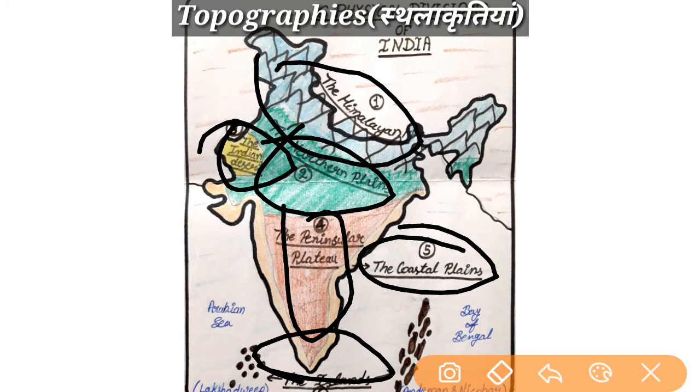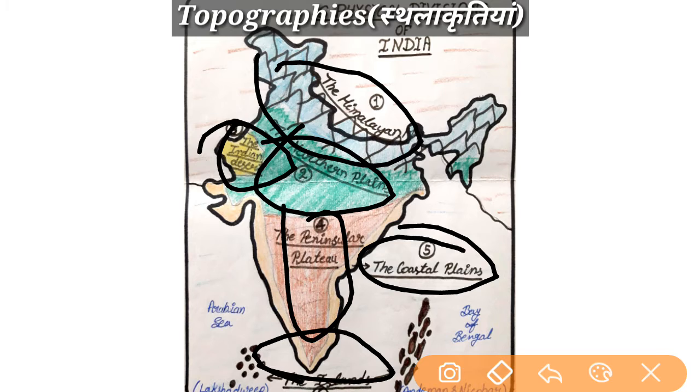A German geologist, Alfred Wegener, has given the answer. Means he has given us two special theories related to these topographies. The first theory, in 1912, is the continental drift theory, and the second one, in 1960, is the plate tectonic theory.